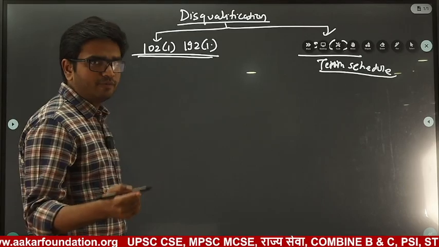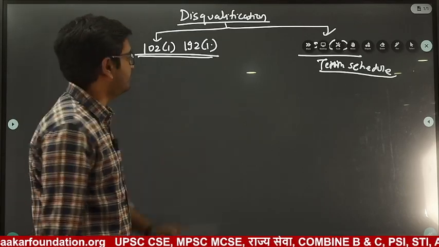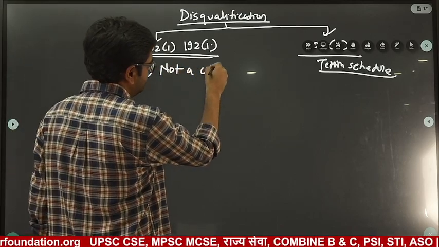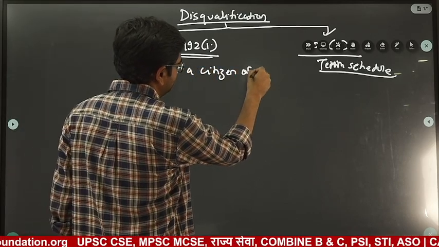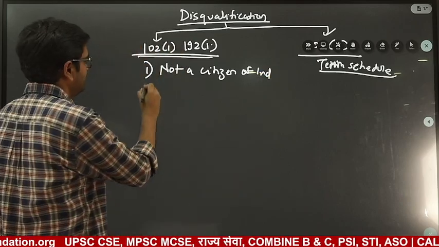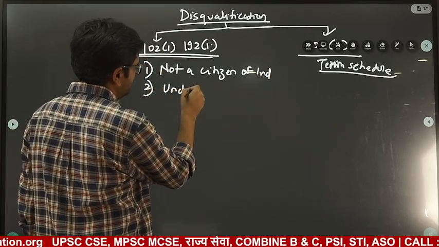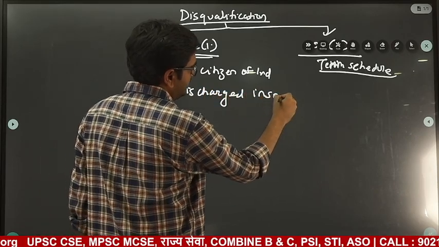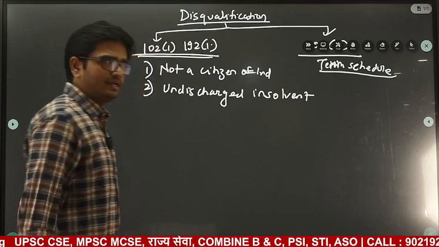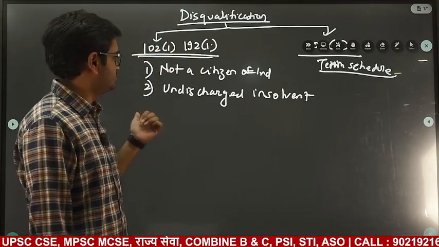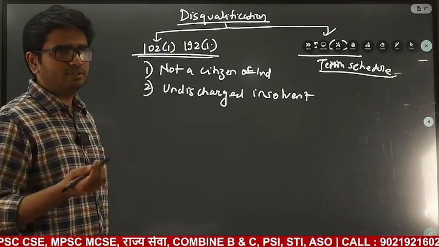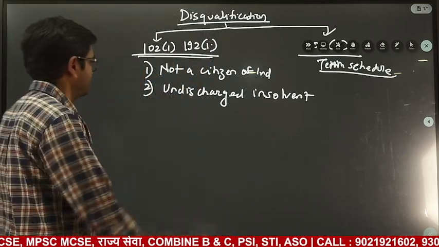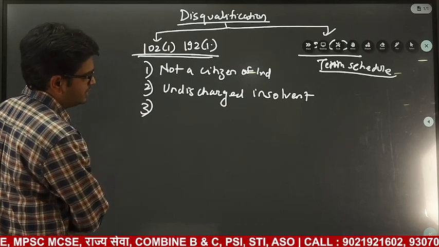A member can be disqualified after election if, first, he is not a citizen of India. Second, he is an undischarged insolvent, means he has debt and he is not able to repay it. Basically, that is the simple meaning of undischarged insolvent.